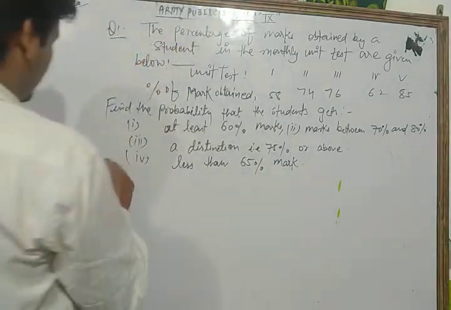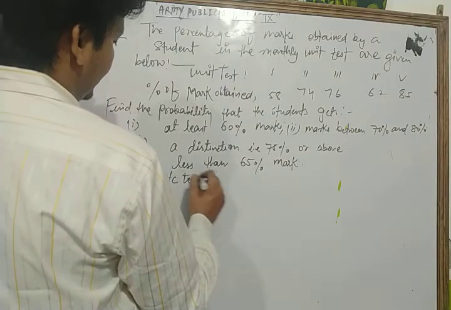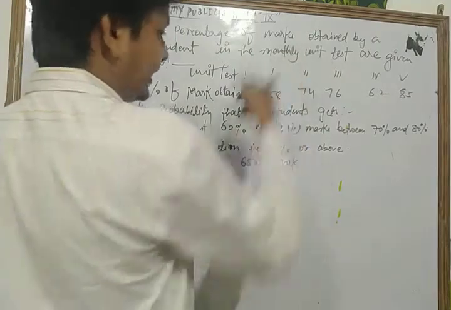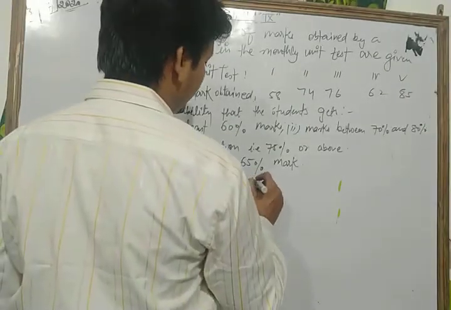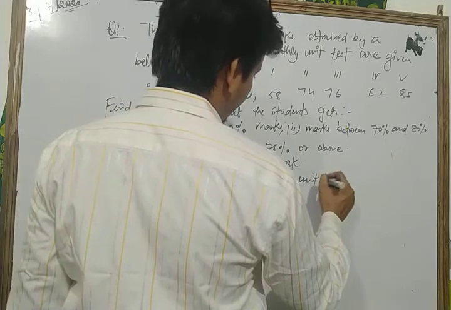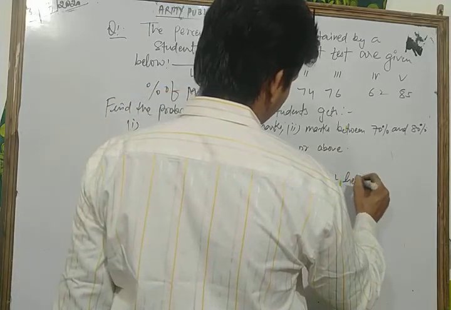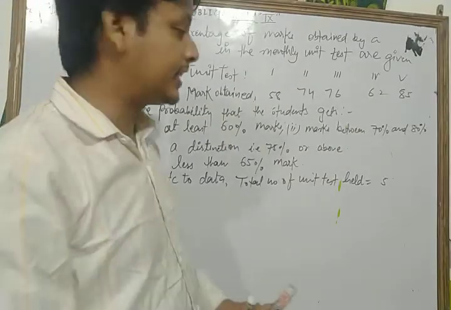Now let's see its solution. According to the data which is given in our question, how many unit tests were held? According to this data, that is 5.